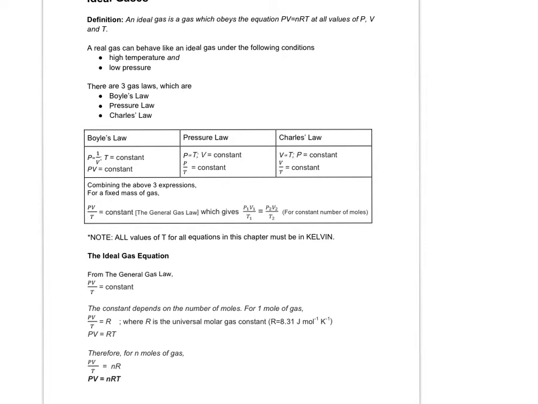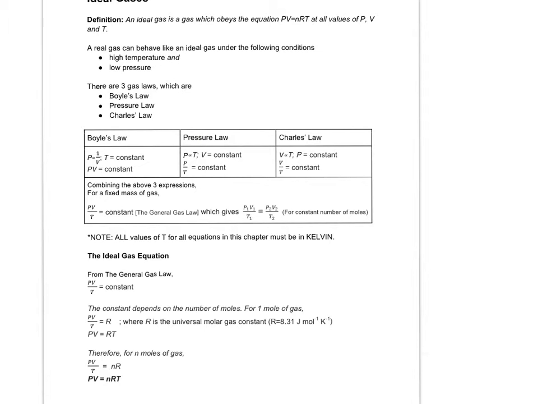Now, in the topic of temperature, we talked about how to create an ideal gas, which is by using high temperature and low pressure. But we also say that an ideal gas will obey the three gas laws, which are Boyle's law, pressure law, and Charles' law. And Boyle's law says that the pressure is inversely proportional to the volume when T is constant. So if we were to change the proportional sign to equals, then you'll get P equals K over V. So then bringing the V over, we get PV is a constant.